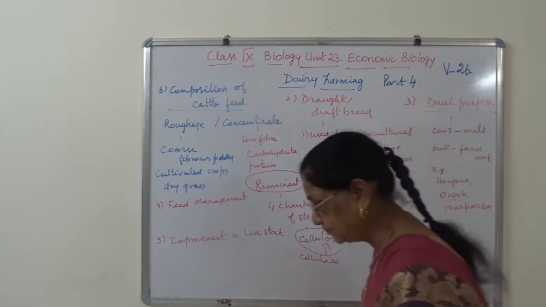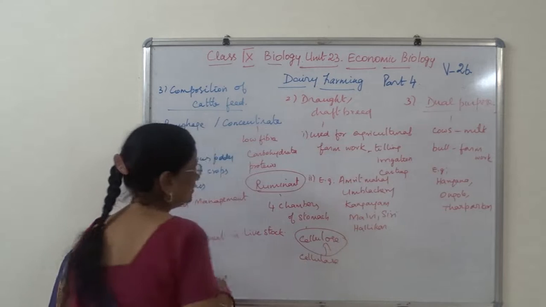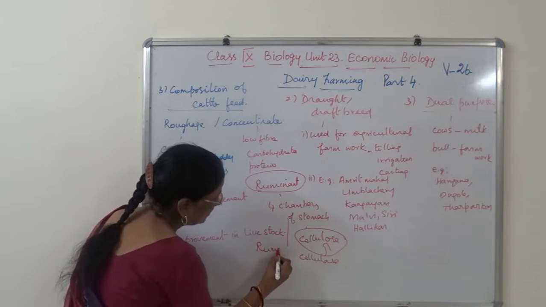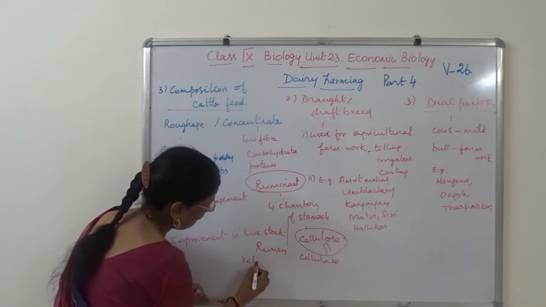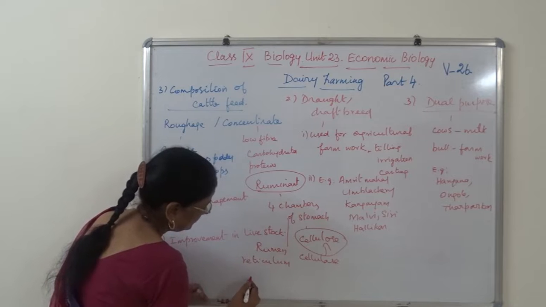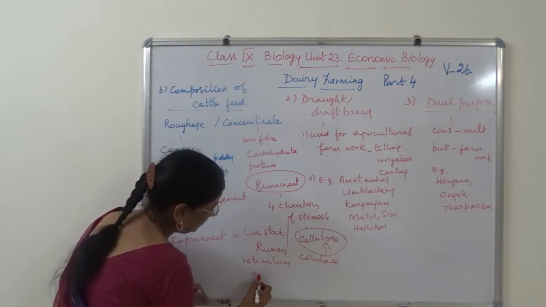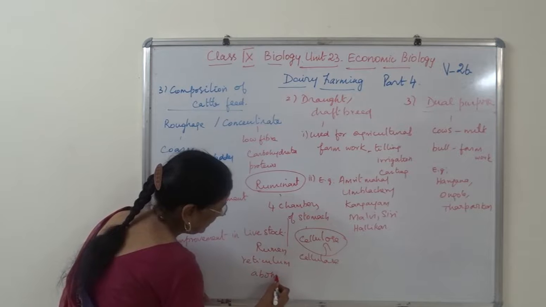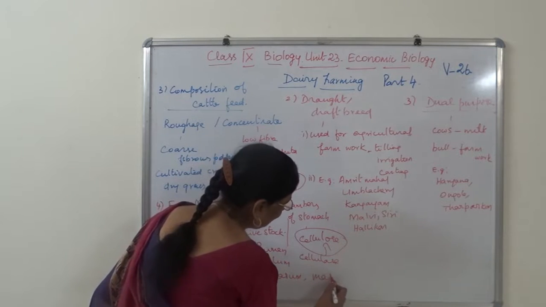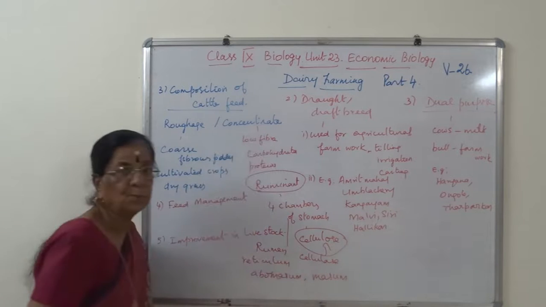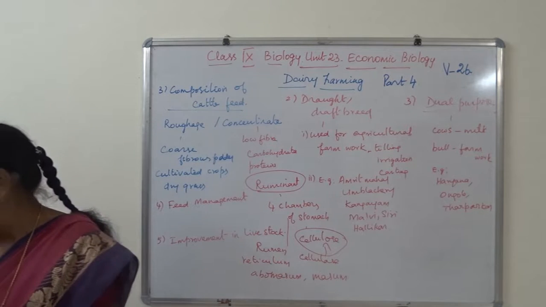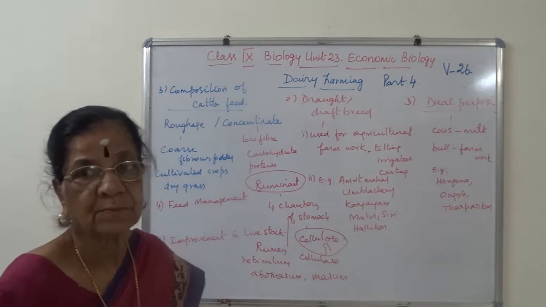The 4 chambers of stomach are rumen, reticulum, omasum and abomasum. Not given in a book, just take down. Rumen, reticulum, omasum and abomasum. These are the 4 chambers of ruminant animals. I hope you follow this.